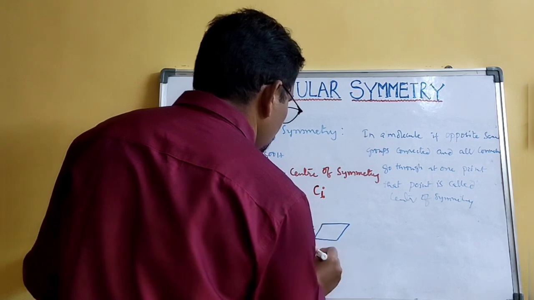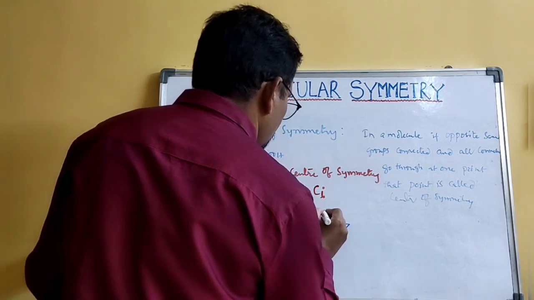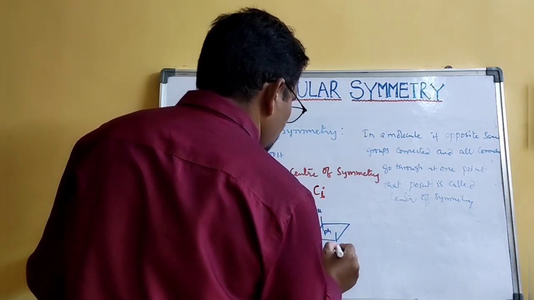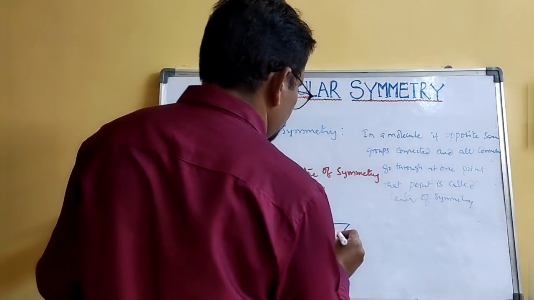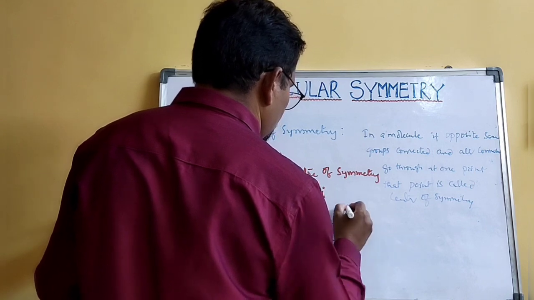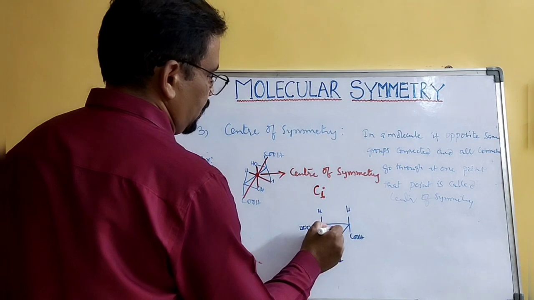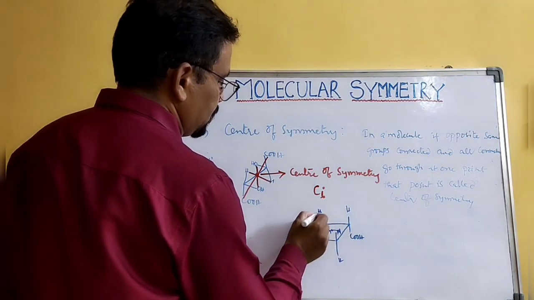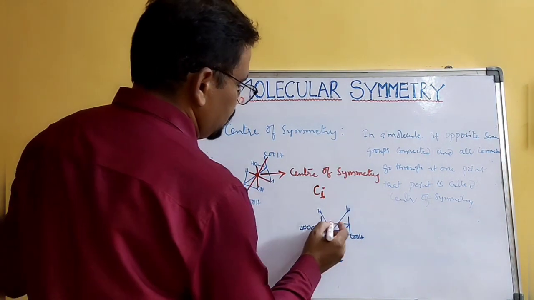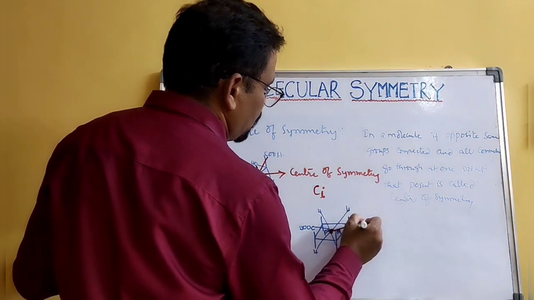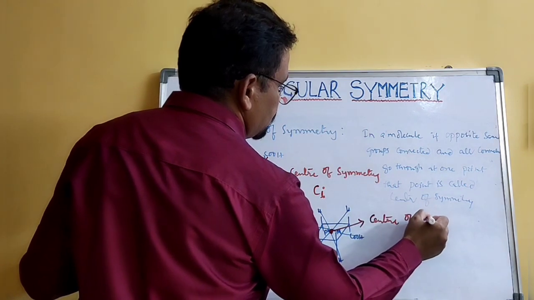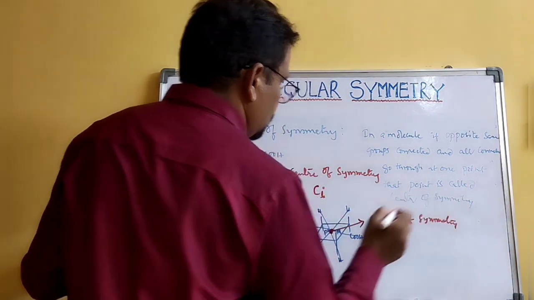COOH, H, H, OH, and this is OH, H, COOH and H. Okay, so here all the groups can be connected like this. All the groups can be connected at this point. So this point is called center of symmetry.